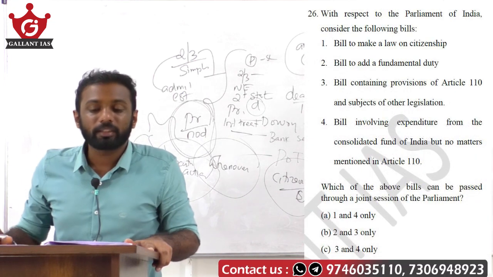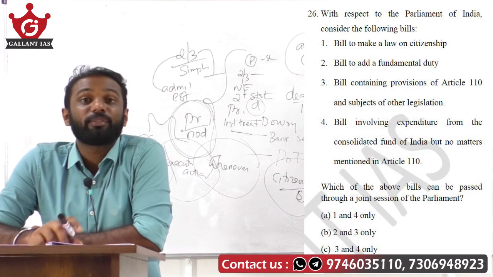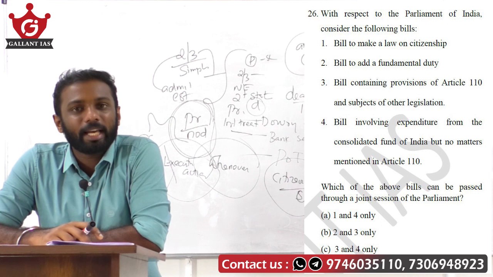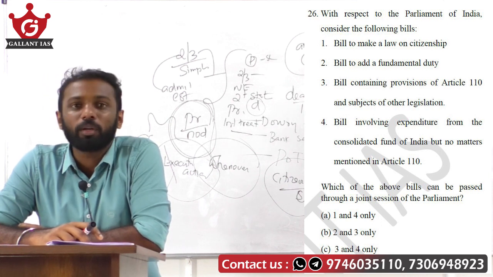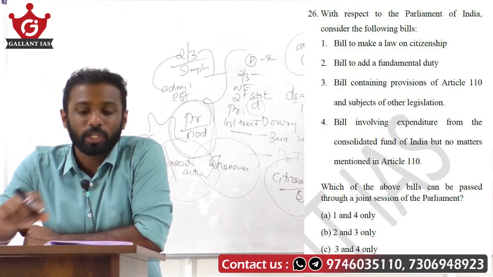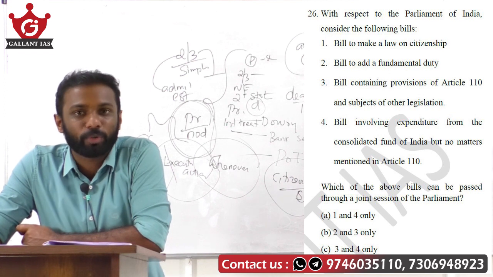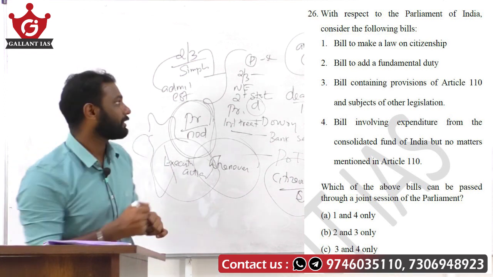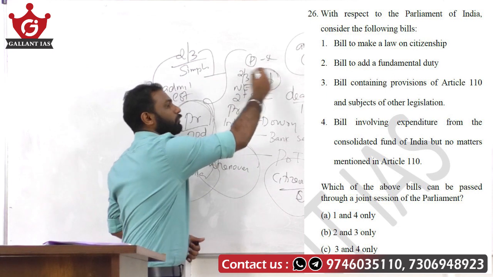Regarding 3 and 4, those are regarding the financial bills. So regarding financial bills, a joint sitting can be called by the President of India, not an issue. So 1, 3 and 4 is the correct answer to your question. Answer becomes option D, that is 1, 3 and 4. Clear?